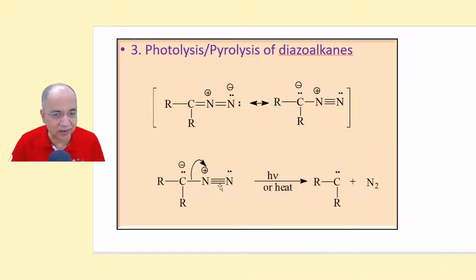This bond breaks, 2 electrons come here, so this part becomes a nitrogen molecule, a stable gaseous nitrogen molecule, and goes out, leaving behind a lone pair, an electron pair, with no charge, because once this carbon loses one of its own electrons, this negative charge will vanish. This positive charge also will vanish. So you get a carbene by the photolysis or pyrolysis of this diazoalkane.